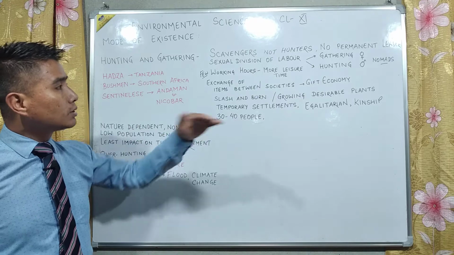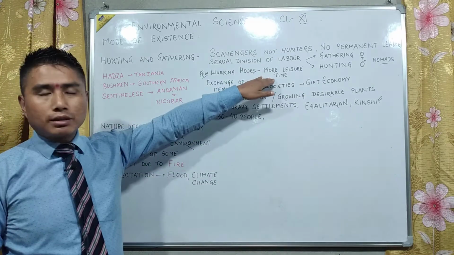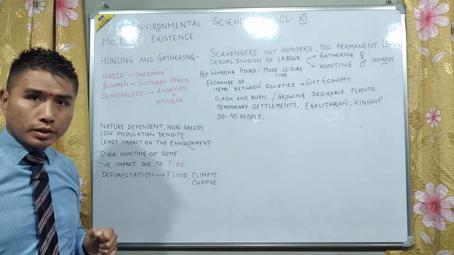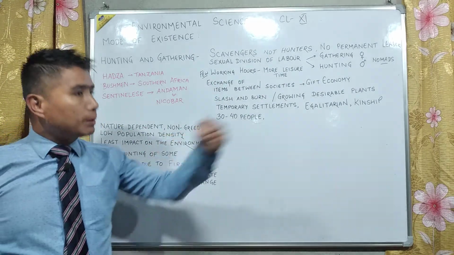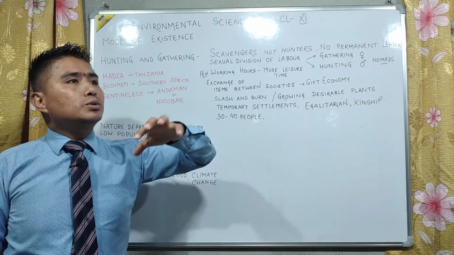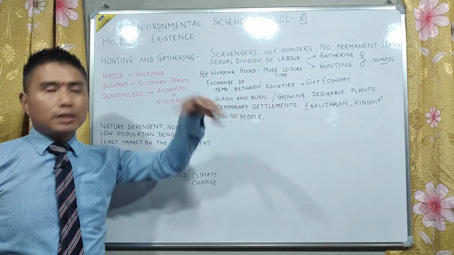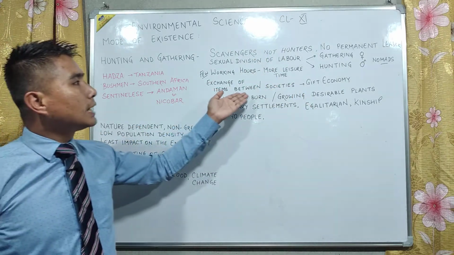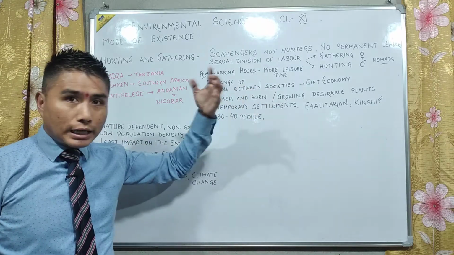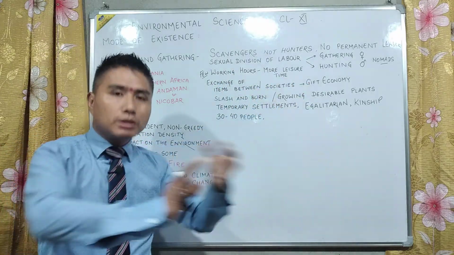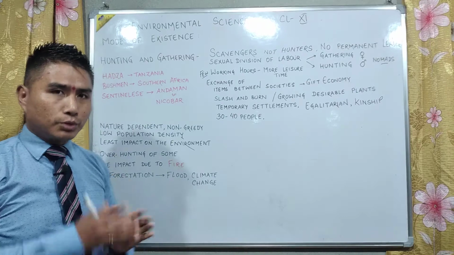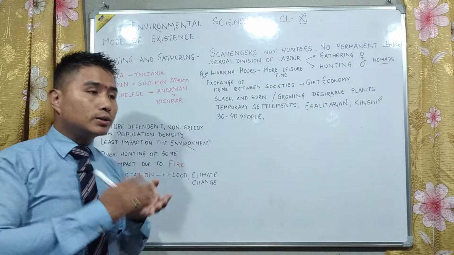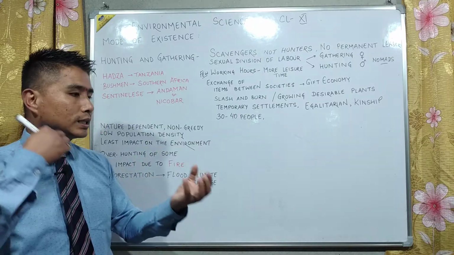For the rest of the day, they enjoy their time with the family, so they had huge leisure time. When moving from one place to another, they used to find other societies also, other hunters and gatherers. In that way they used to exchange items between the societies. That is known as gift economy. So there was a type of barter system, an exchange of gifts. When they exchanged things, they exchanged ideas also, and weapons also.